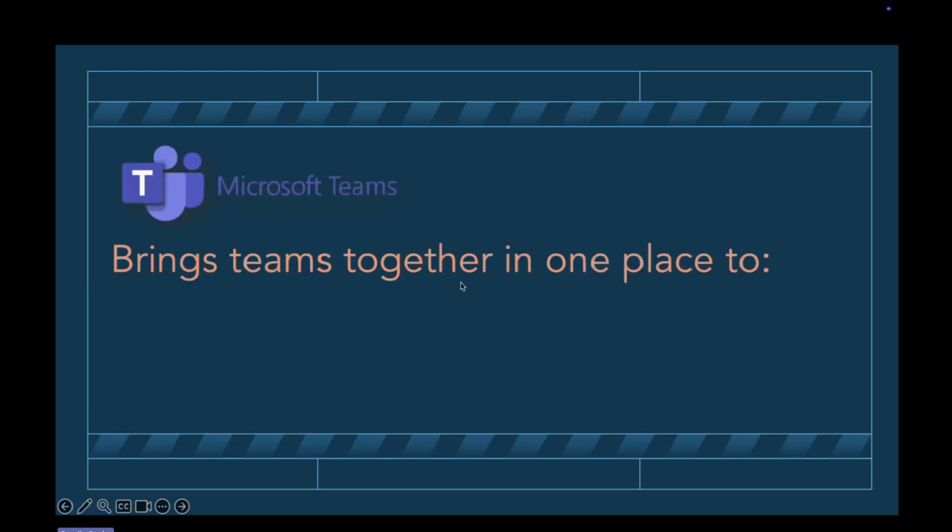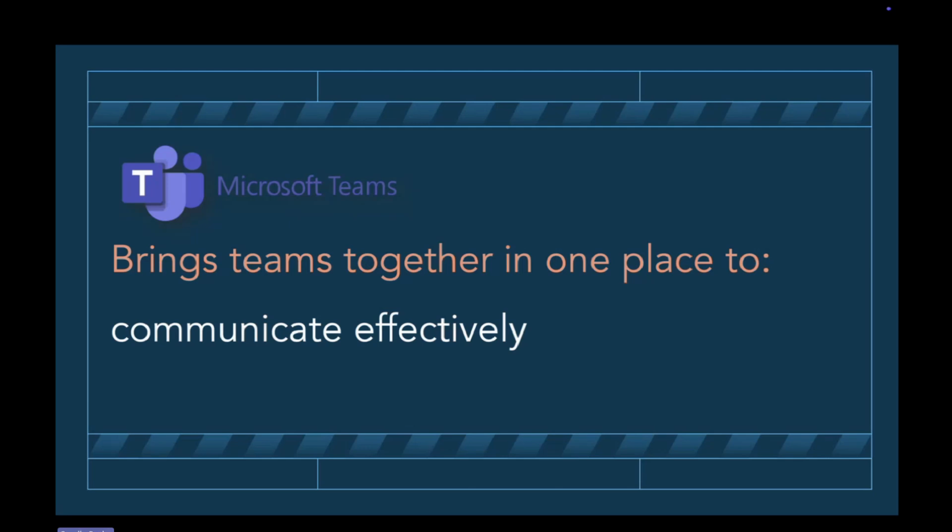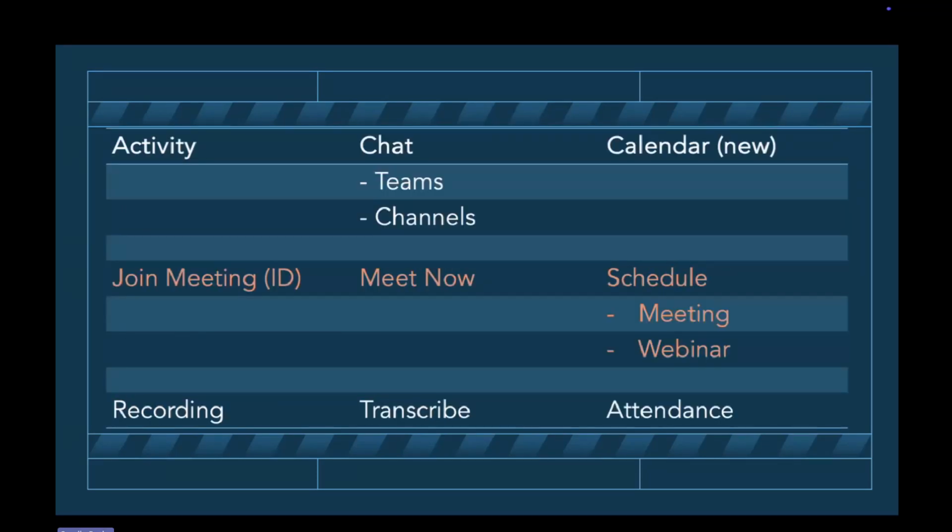Microsoft Teams. What does Microsoft Teams do? It brings teams, people working together, in one place in order for them to communicate effectively and to collaborate on projects. That's what Microsoft Teams does. A little bit different regarding collaboration on projects than Zoom or Google Meet. That I can promise you.